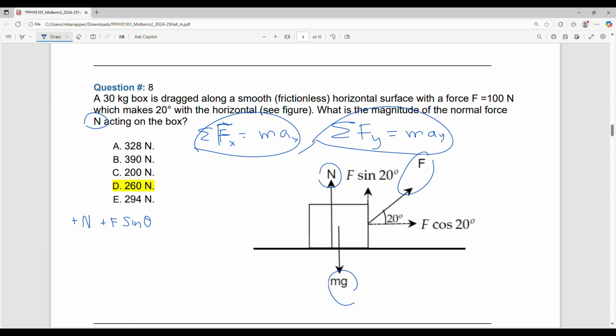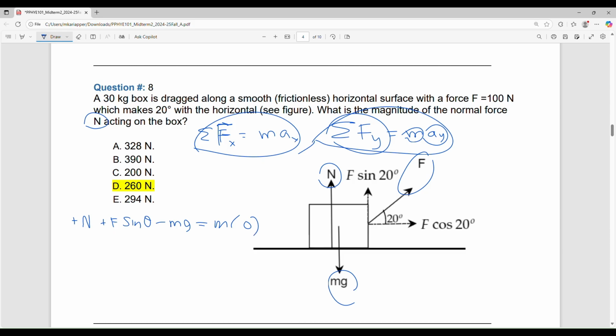I'll substitute later, just keep it. What about mg? Minus mg. So I covered the y forces, and this left side of the equation equals mass multiplied by acceleration in the y direction. What's the acceleration?